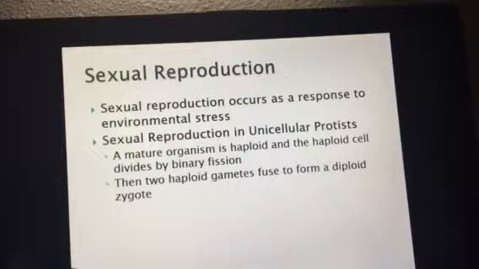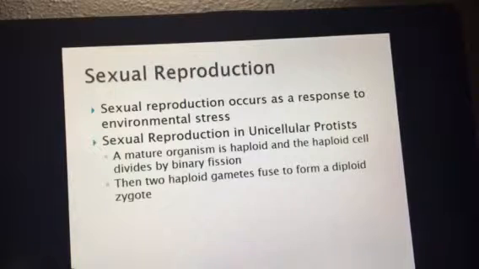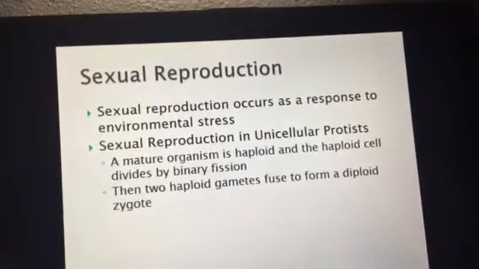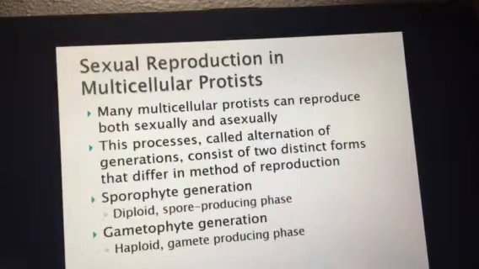Some protists will go through asexual reproduction most of their lives until, oh, here's an environmental stressor, now I'm going to go through sexual reproduction. Basically it's because they want their offspring to be viable. So remember that you have the fusion of two haploid gametes in there.